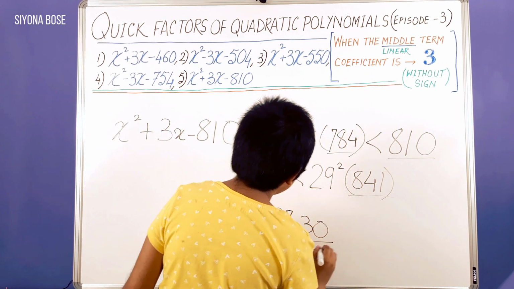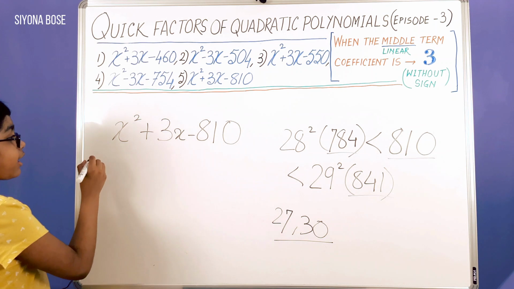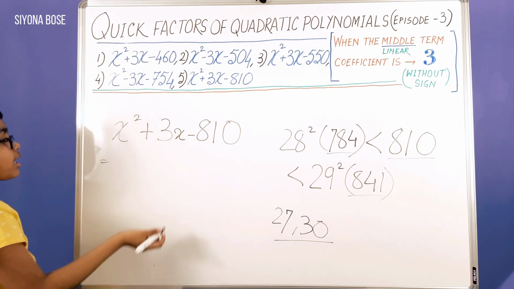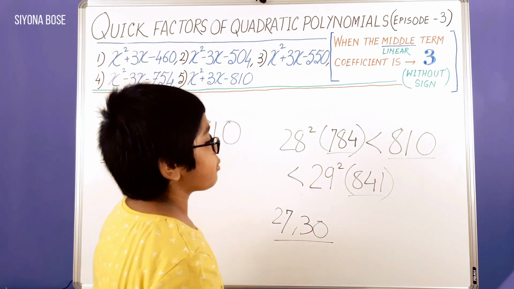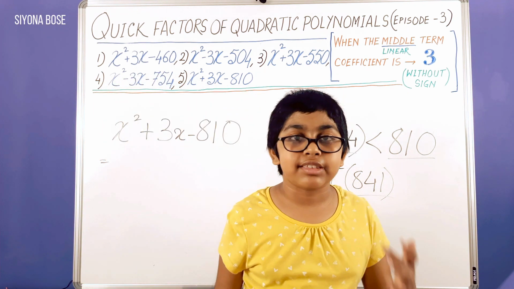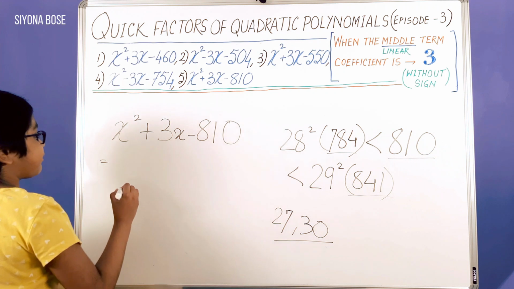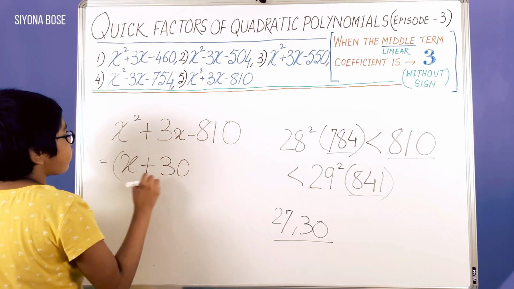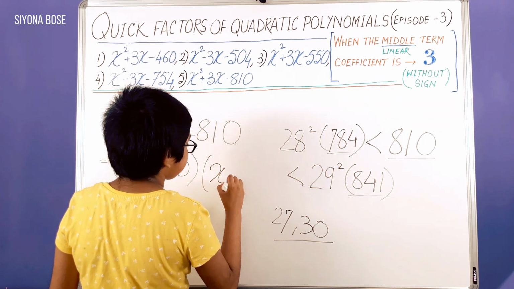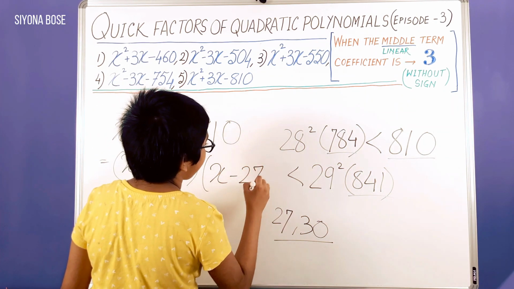This is our pair. And accordingly, since there's a positive sign for this linear or middle term, we know that the bigger number should have the positive sign, the smaller should have the negative sign. So accordingly we factorize, and we get (x plus 30) into (x minus 27).